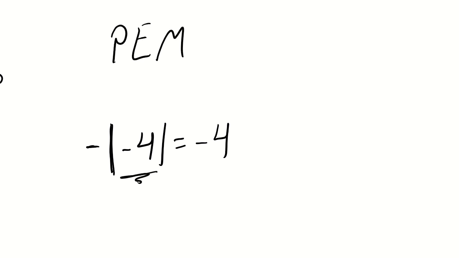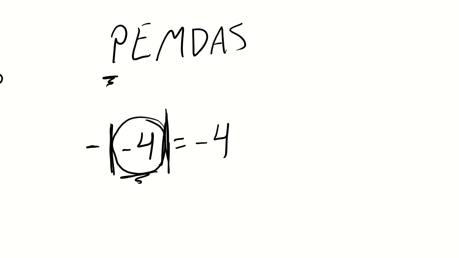So if I said this, what do you think the answer would be? Exactly. The answer would be negative 4. And why it would be negative 4 is because, let's take this step by step. So first, we always have to do PEMDAS, right? We deal with the parentheses first. So negative 4 is just in the parentheses, but it's an absolute value. Absolute values fall into the parenthesis category in PEMDAS. You always have to remember that.